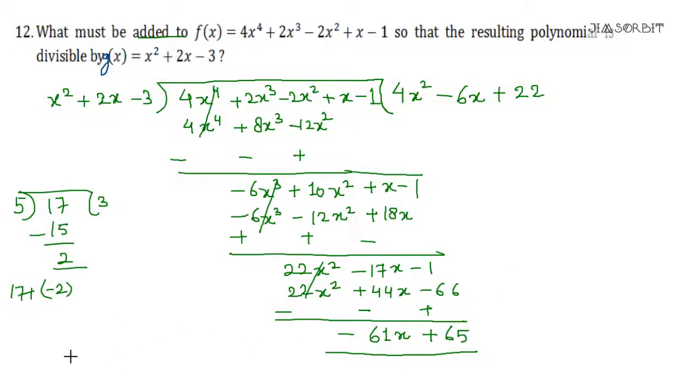So we are doing the same thing. So what should be added? We should add minus times of minus 61x plus 65, that is 61x minus 65. This is our answer. Okay. Let us take the next question.